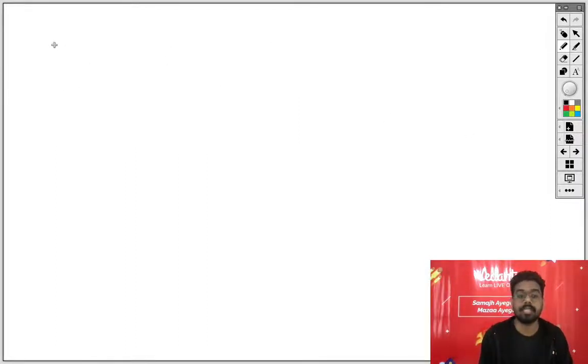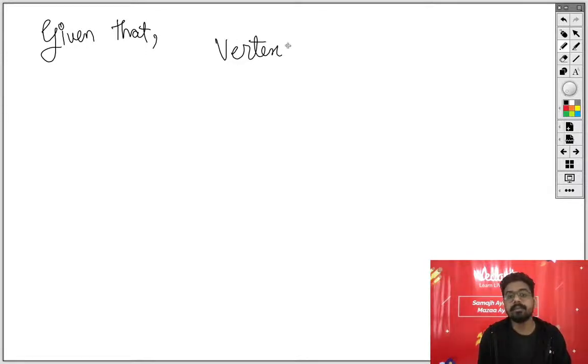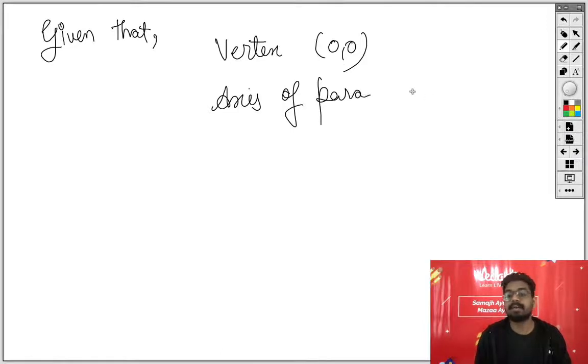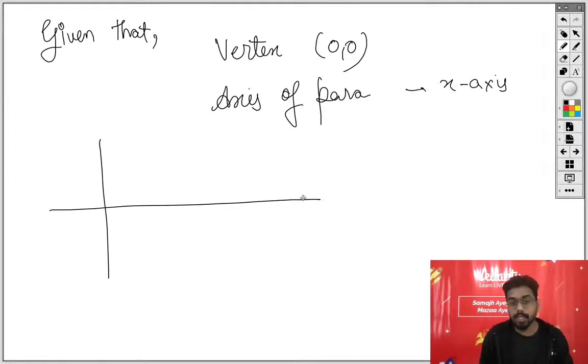Now, this is the last question which I am explaining in the answer writing form. Given that, what is given? It is given that vertex is 0, 0. And what is given? That axis of parabola is x-axis. So now you will draw the figure and you will mention in that this is the axis of the parabola. Let me draw this particular line again. This is the axis of the parabola which I will draw in red color, and you will mention the vertex.